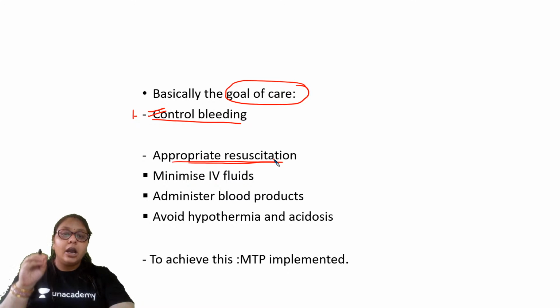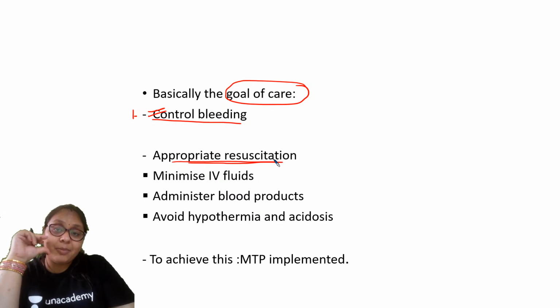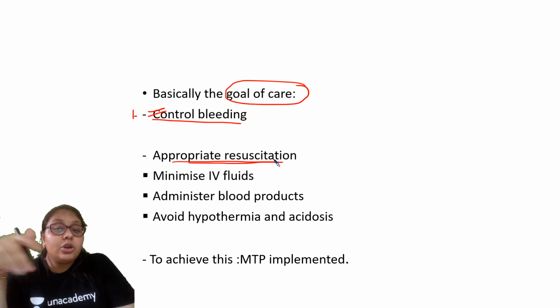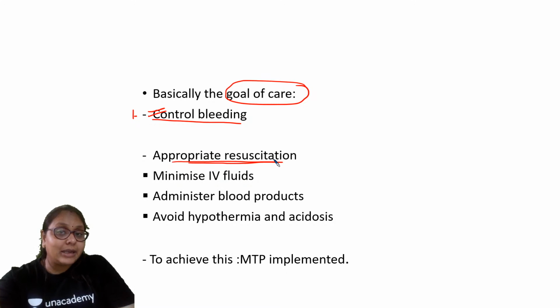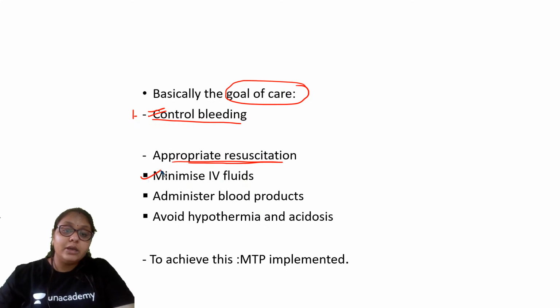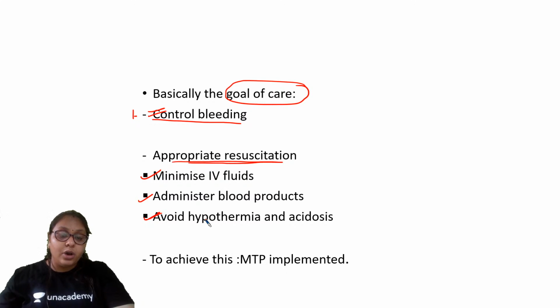It is not that we give any amount of fluid. The fluid that should be given should be appropriate, because if I am giving lots and lots of colloid or crystalloid, that can also cause complications. So it should always be appropriate resuscitation: I should minimize the IV fluids, and as soon as blood products are available, we should administer them, and we should take care that there is no hypothermia and acidosis. So these are for appropriate resuscitation.